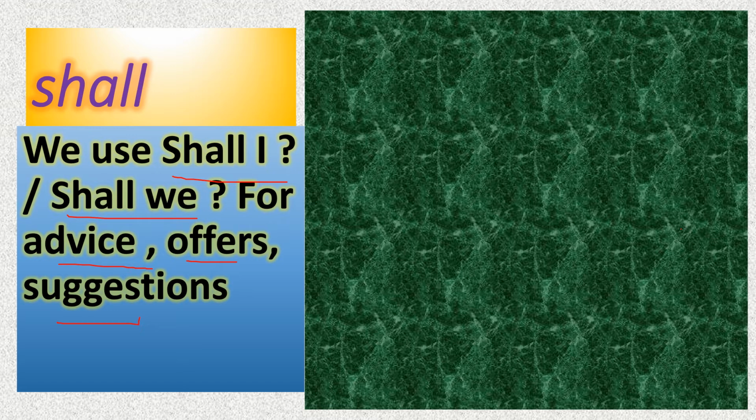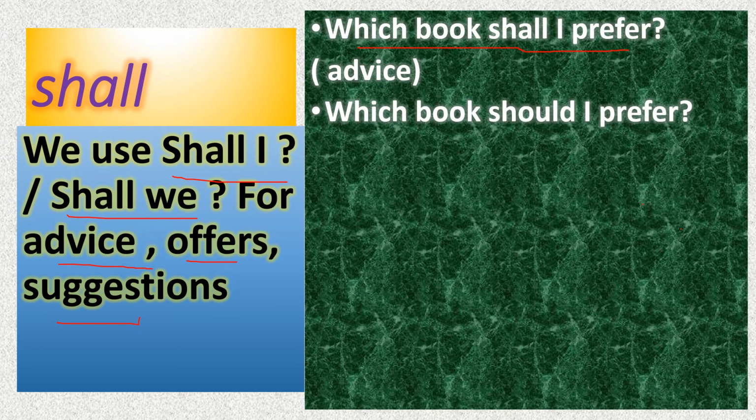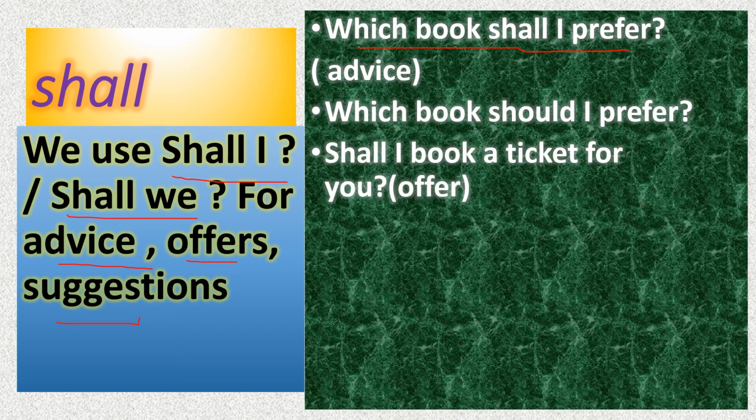The first example is, which book shall I prefer? This is called an advice. Okay, I am asking for advice. Which book shall I prefer? The same expression can be expressed as, which book should I prefer? This is also acceptable. Next one, shall I book a ticket for you?